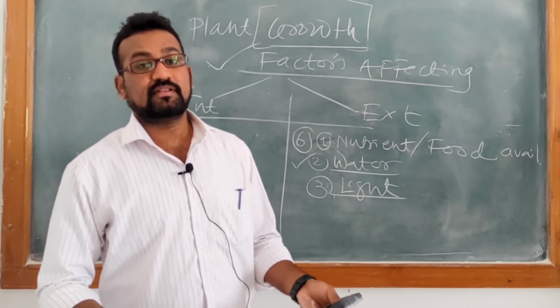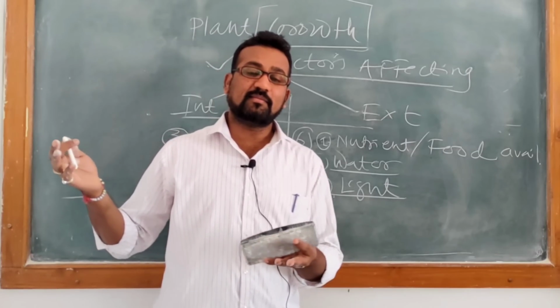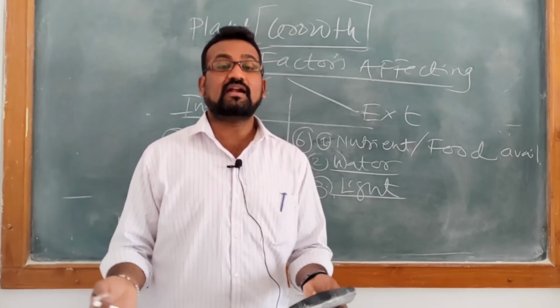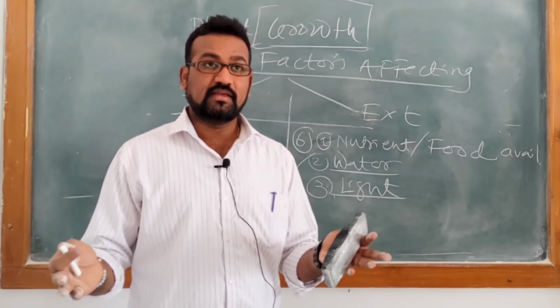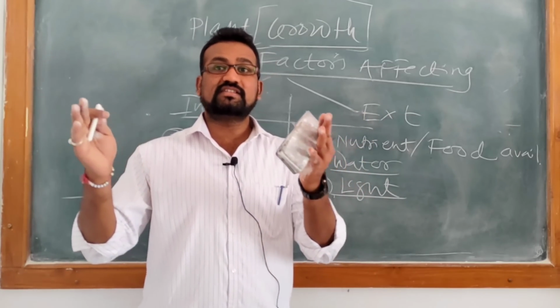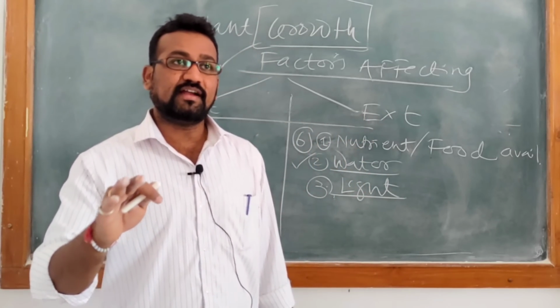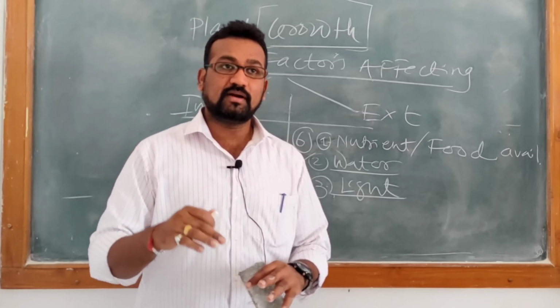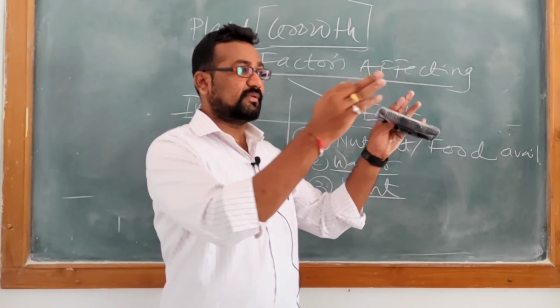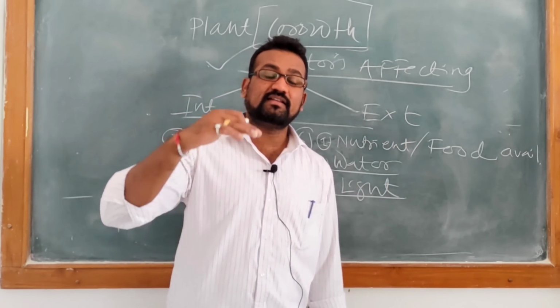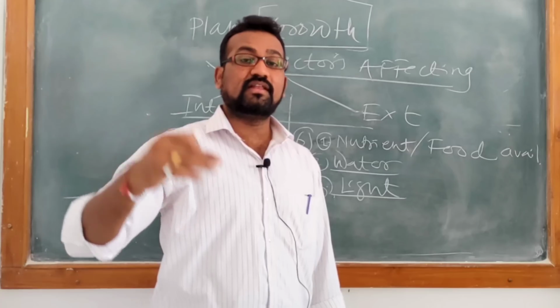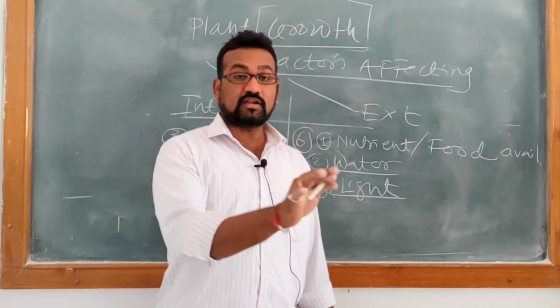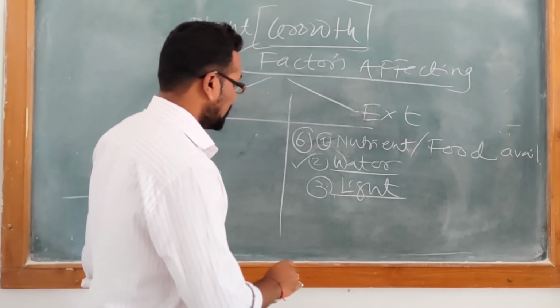So if light is available, then only the plant can perform photosynthesis and show growth. If you place the plant in shade, then you will find the growth of the plant is limited or very slow. But the same species, if you keep it in sunlight, will grow in a very fast way. You have to water the plant regularly. You have to remember this.